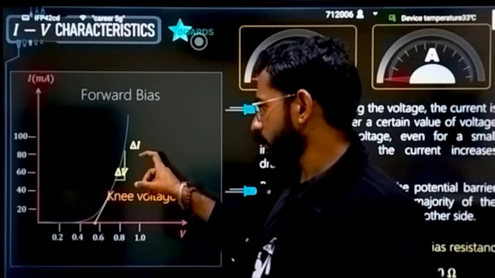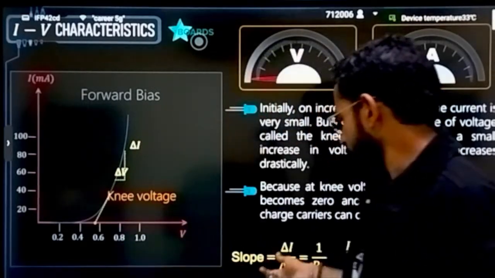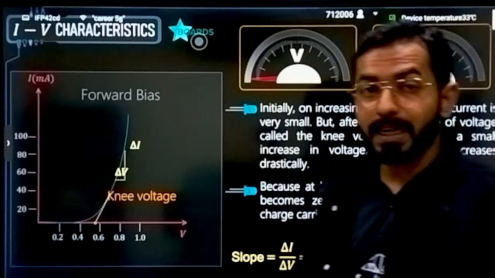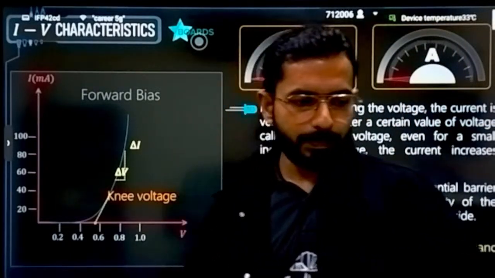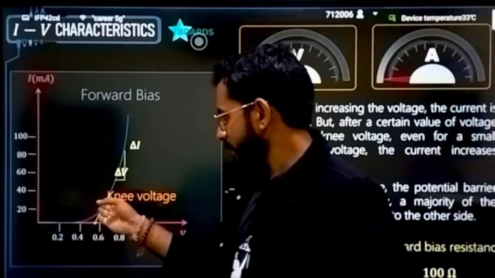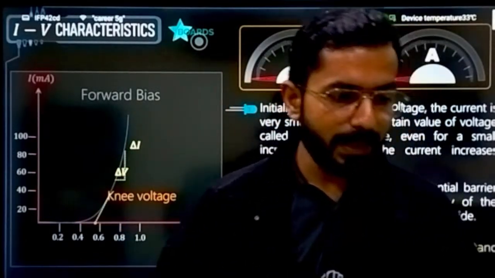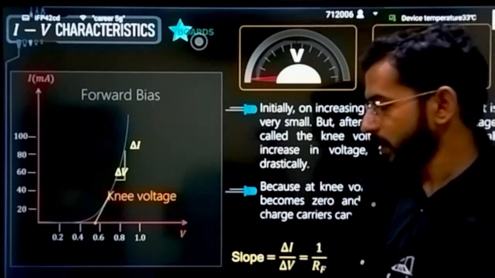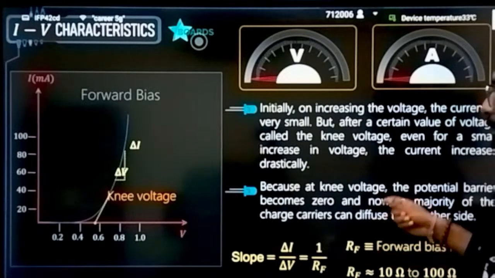Delta Y by delta X, that is delta I by delta V. Slope will be delta I by delta V. Can I say it is 1 by R? And it is dynamic resistance. Why? Because it doesn't obey Ohm's law. Here you can see at all the places the slopes keep changing. That means resistance is not static, it is dynamic. It is not a constant value. This is one very good thing that you can understand from here.